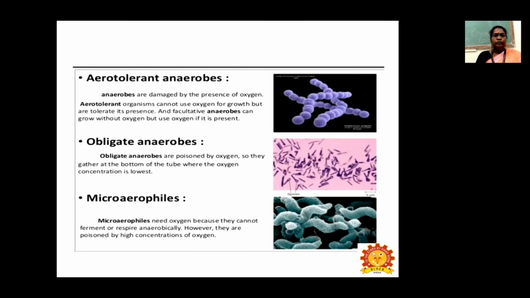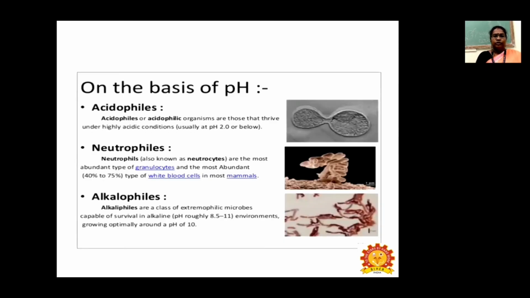And obligate anaerobes are poisoned by oxygen, so they gather at the bottom of the tube, where the oxygen concentration is very low. And microaerophiles need oxygen because they cannot ferment or respire anaerobically. However, they are poisoned by high concentrations of oxygen, so the requirement of oxygen is very, very little.